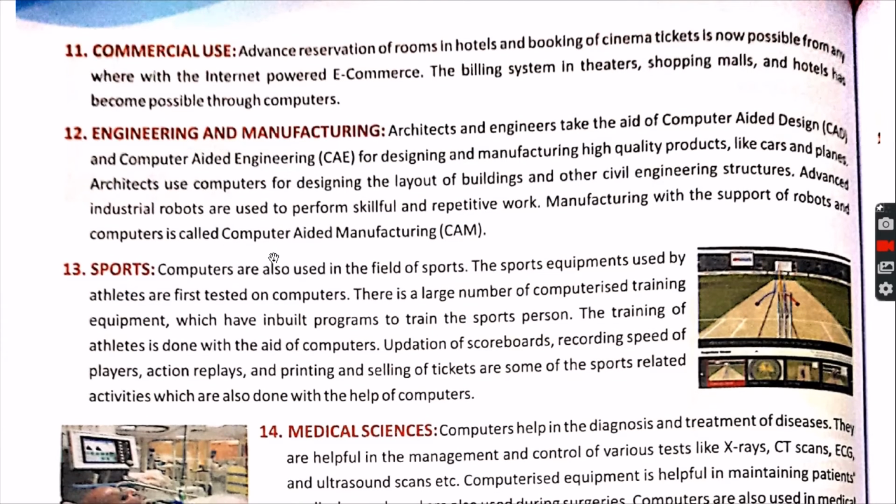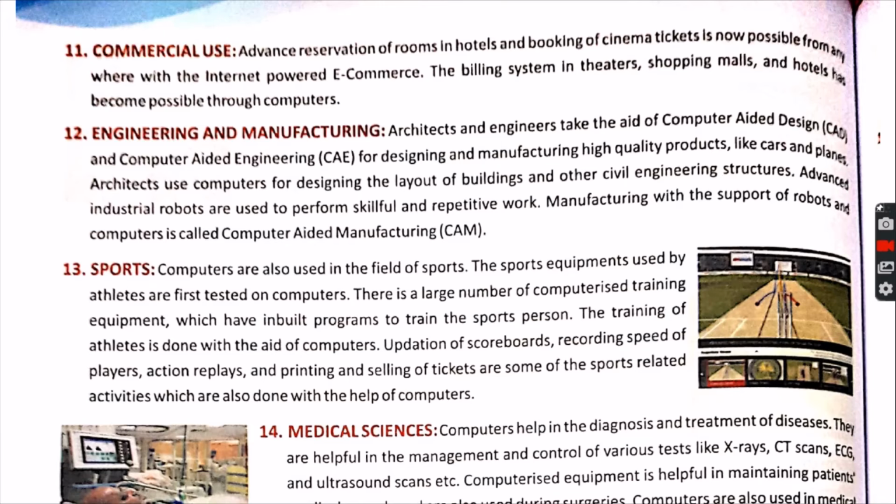Now let's see the 11th number, commercial use. Commercial use means buying and selling, that is called e-commerce. Billing systems in theaters, shopping malls, and in hotels, nowadays you can see everywhere, even on the village side and in the cities also. Now the 12th number is engineering and manufacturing.